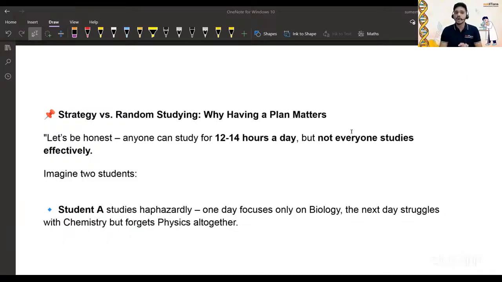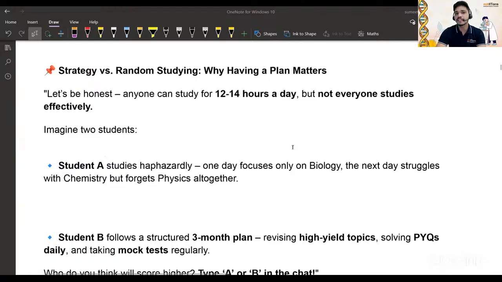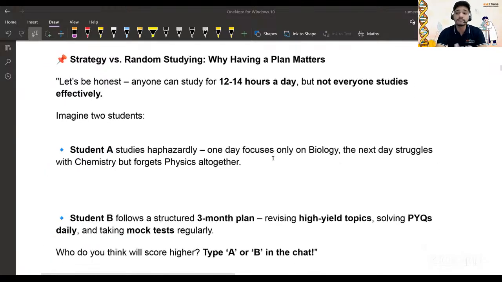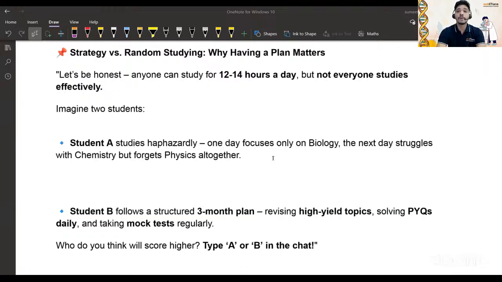How? So let's understand with an example. So we have a student A and a student B. Okay, tell me one thing. Everybody can study for 12 to 14 hours, but what is the problem? If the student does not have a proper direction, then it will be problematic. Don't you think so? Yes, we can study for more than 10 hours for sure. But if it is not effective, there is no use. So instead of hard work, we should prefer smart work with proper time management, and work on what the weak areas are.